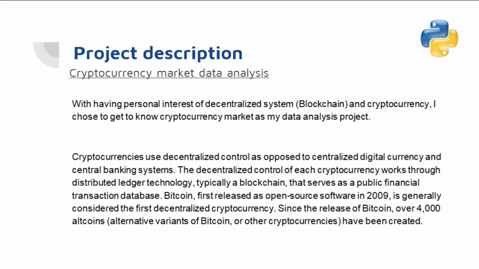The decentralized control of each cryptocurrency works through distributed ledger technology, typically blockchain. So this serves as a public financial transaction database. Actually, Bitcoin was first released as open source software in 2009, and this is considered the first decentralized cryptocurrency. Since then, over 4,000 cryptocurrencies have been created in the market.